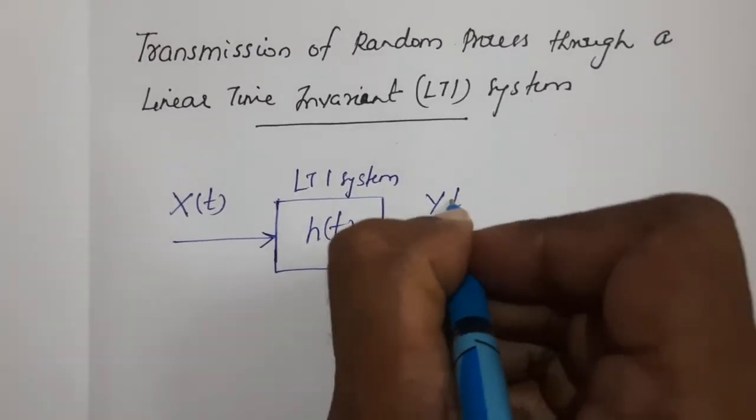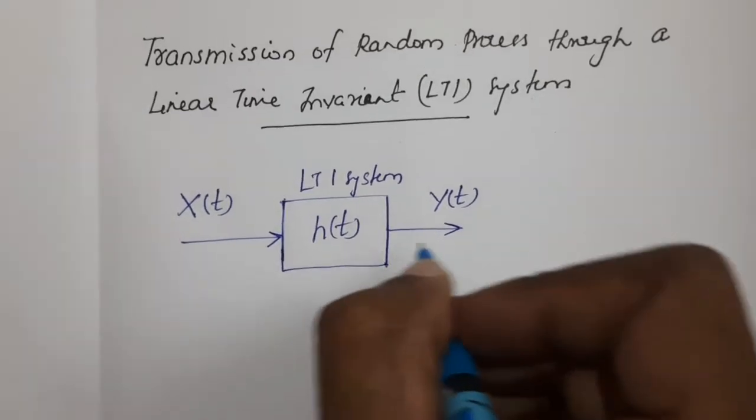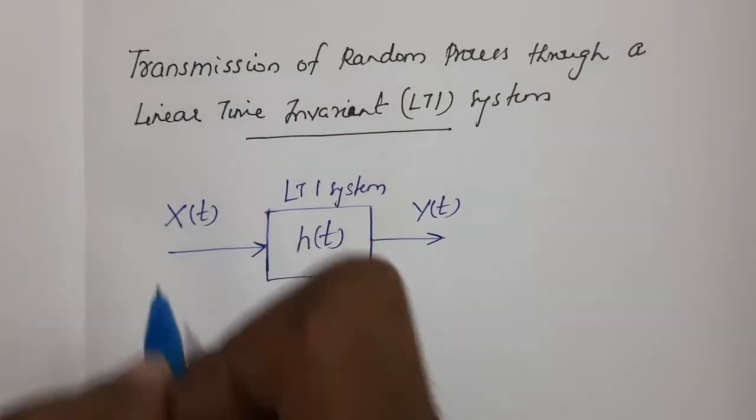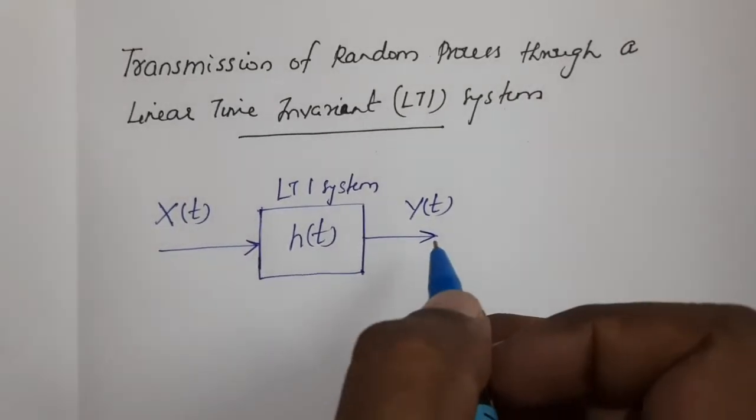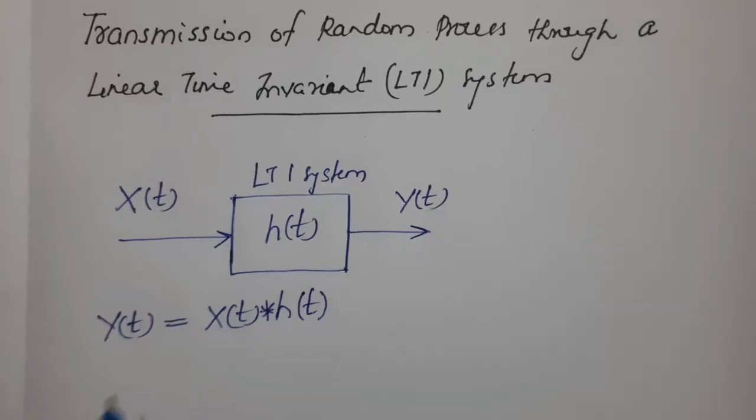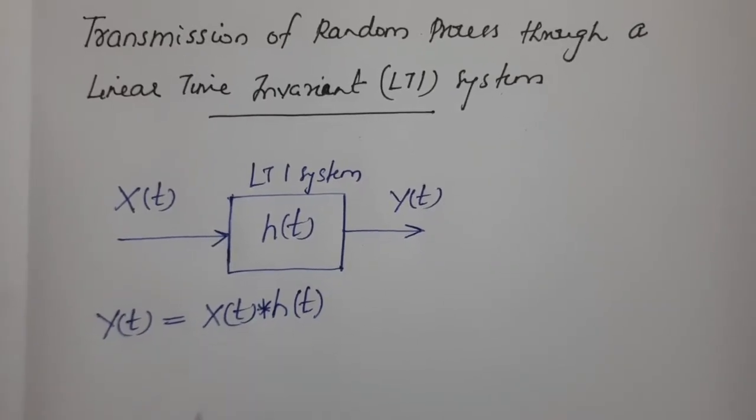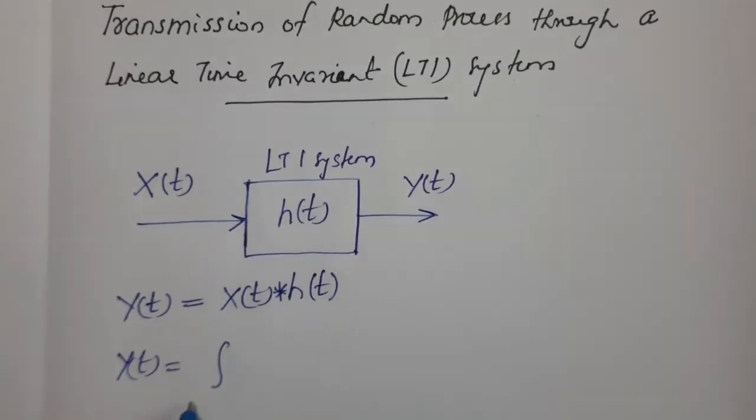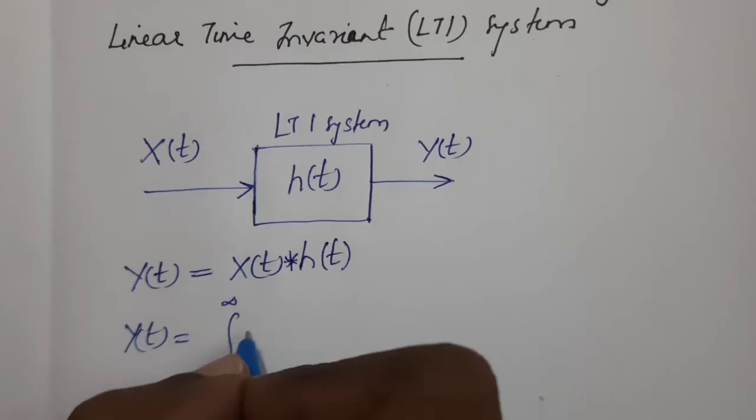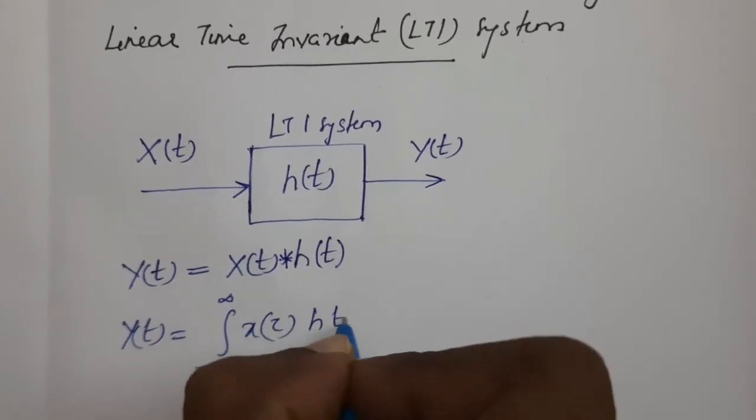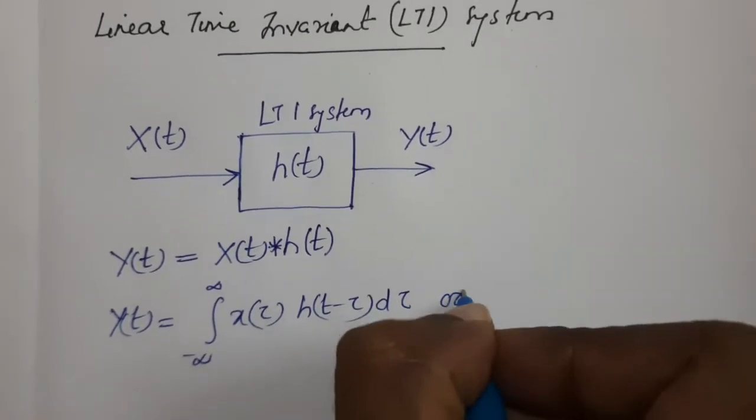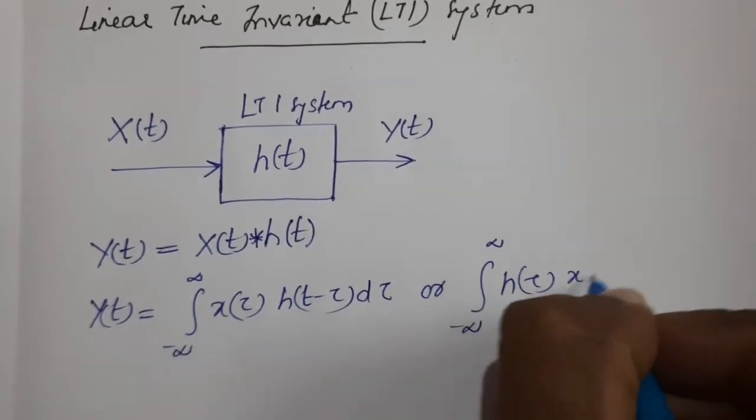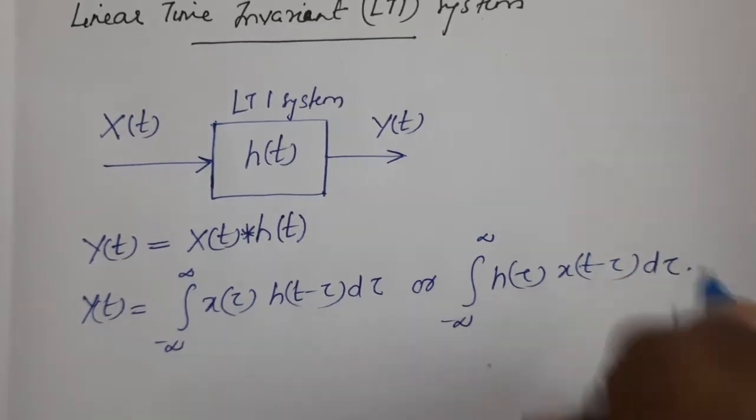And let y(t) be the random process obtained at the output of the LTI system in response to the given input x(t). Now, what is the relation between x(t) and y(t)? y(t) equals x(t) convolution h(t). So, again, y(t) can be written as the integral from minus infinity to plus infinity of x(tau) h(t minus tau) d tau, or the integral from minus infinity to plus infinity of h(tau) x(t minus tau) d tau.